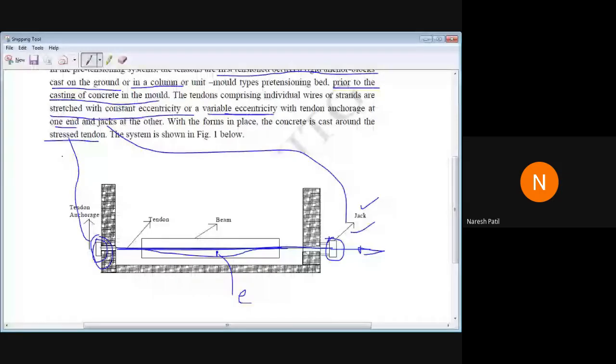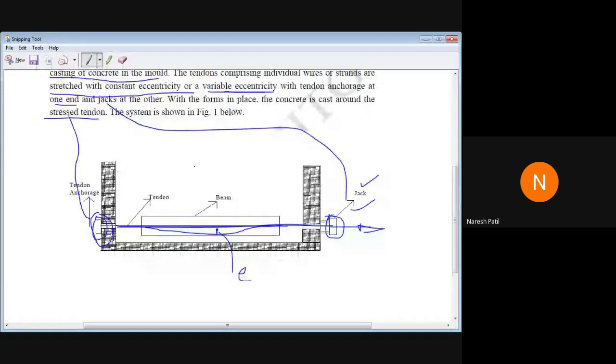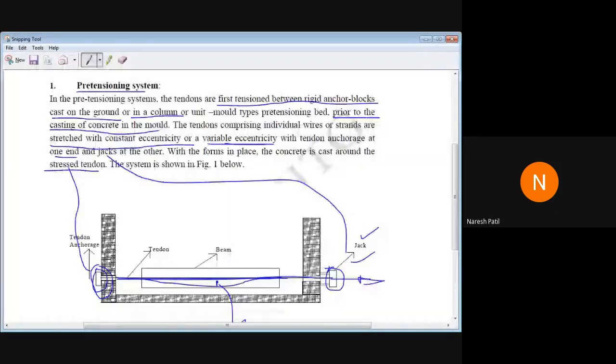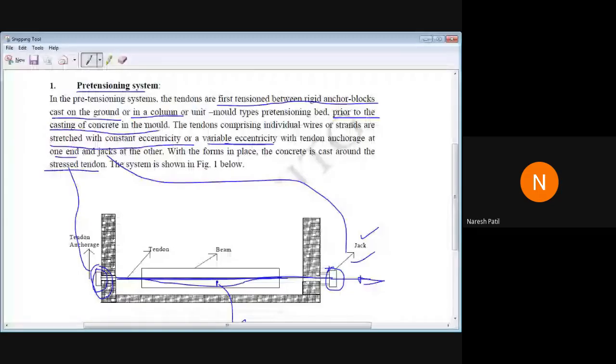So any doubt here? Any doubt in the pre-tension system? You will get a question: explain the pre-tensioning system. At that time you can draw the sketch and explain like this. Okay. If there is no doubt, you can move on to the next.